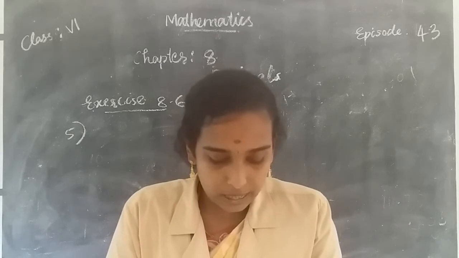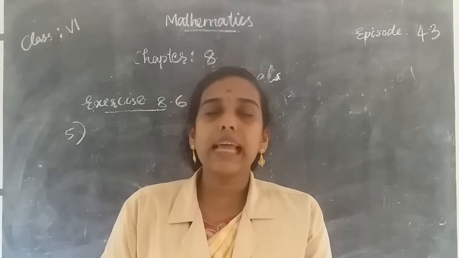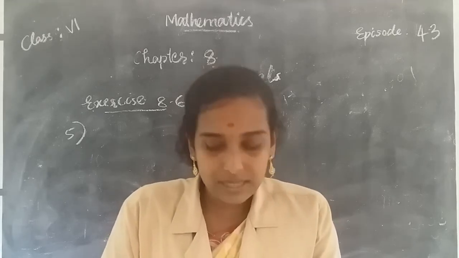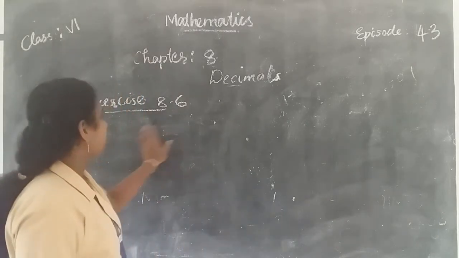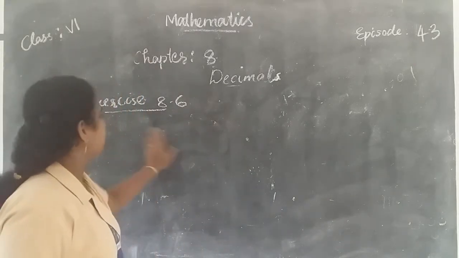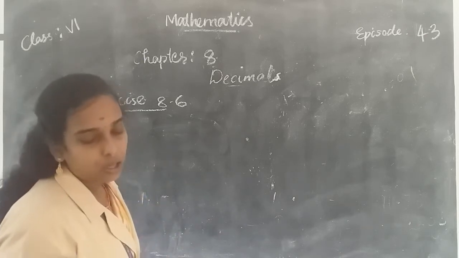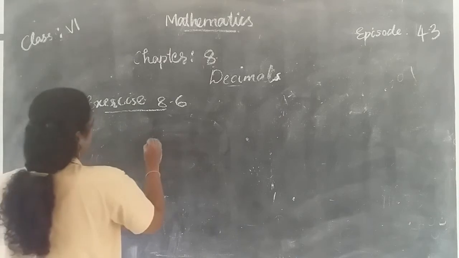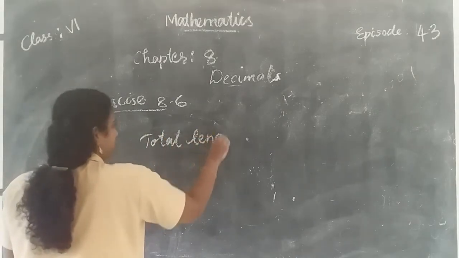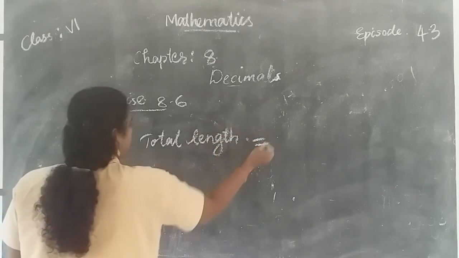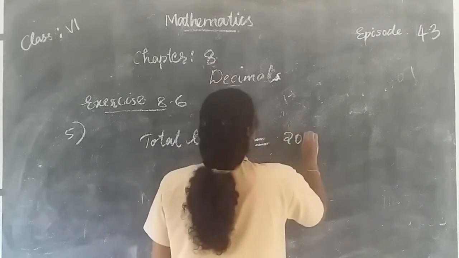Then how much cloth is left with her? So here 20 meter 5 centimeter is the total length of the cloth. So you write the steps and find the answer. The first step is total length of the cloth is equal to 20 meter 5 centimeter.